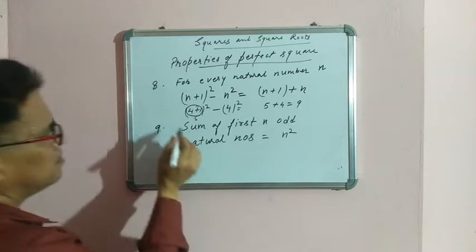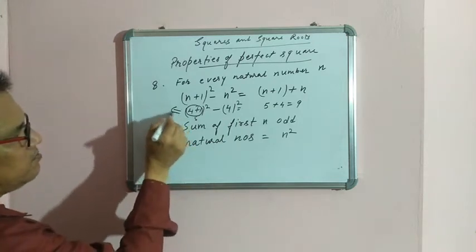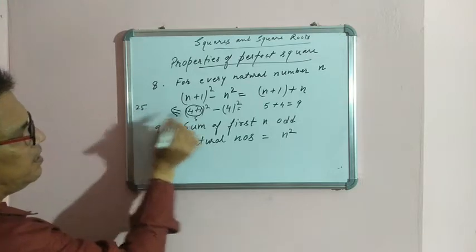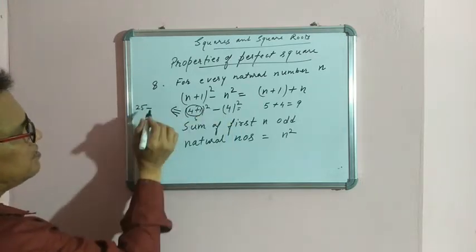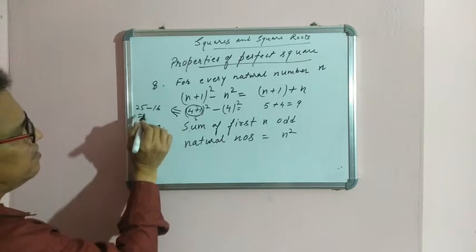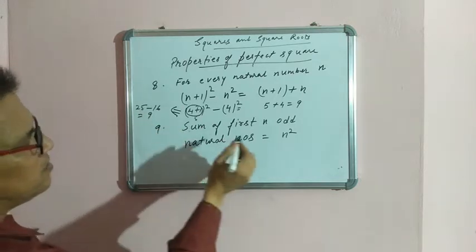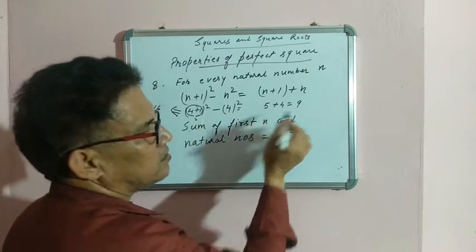Now check it. I am checking here. 4 plus 1 that is 5, square is 25 and 4 square is 16. So you are getting 25 minus 16. This is equal to 9. So here also you are getting 5 plus 4 is equal to 9.